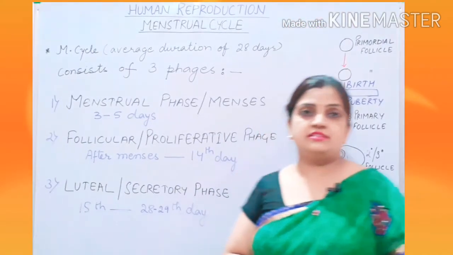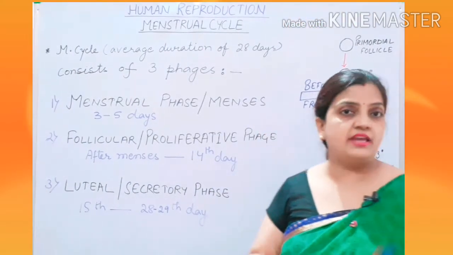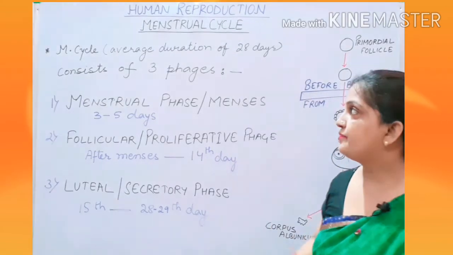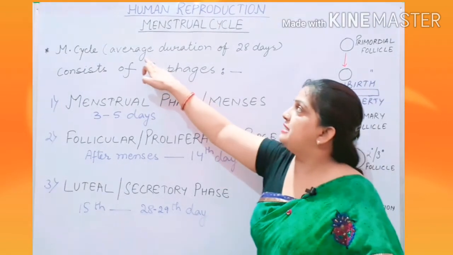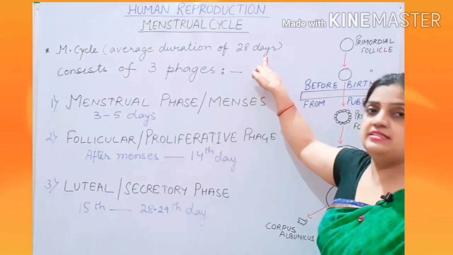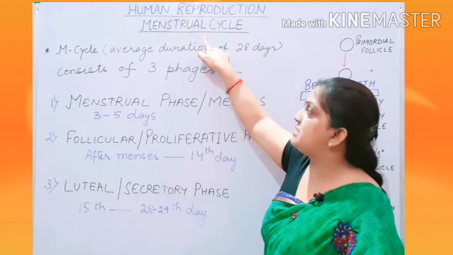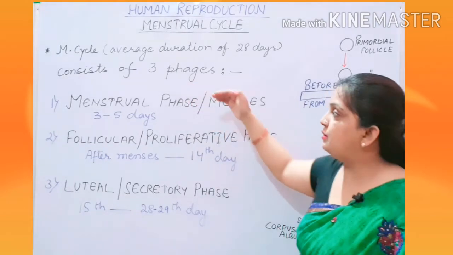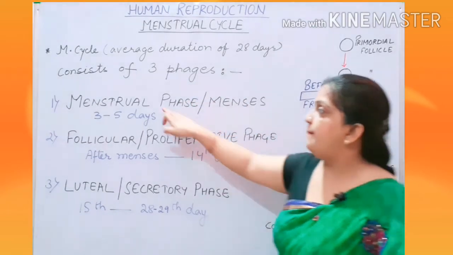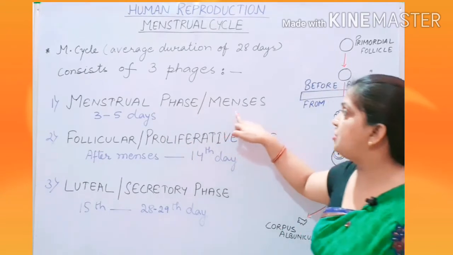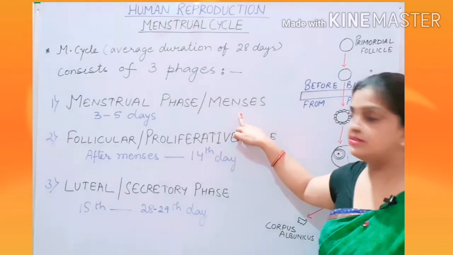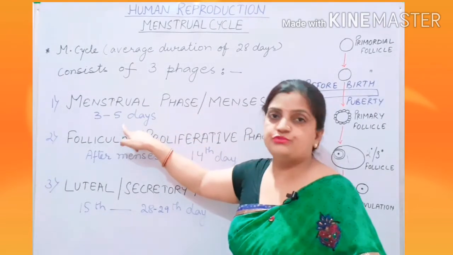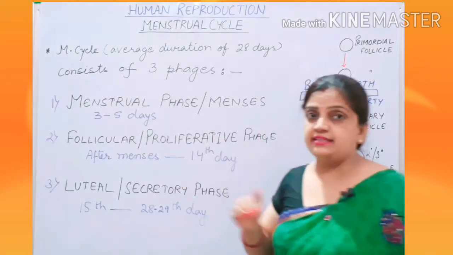Now children, let us move ahead with different stages of the menstrual cycle. Now, during the average duration of 28 days, this menstrual cycle consists of 3 phases. Now these 3 phases are the menstrual phase, which is also called menses, which lasts for 3 to 5 days of the cycle.